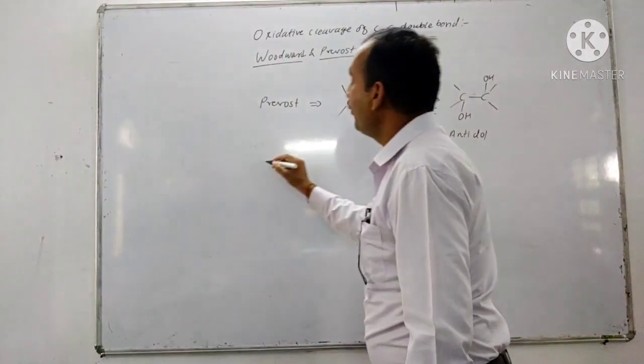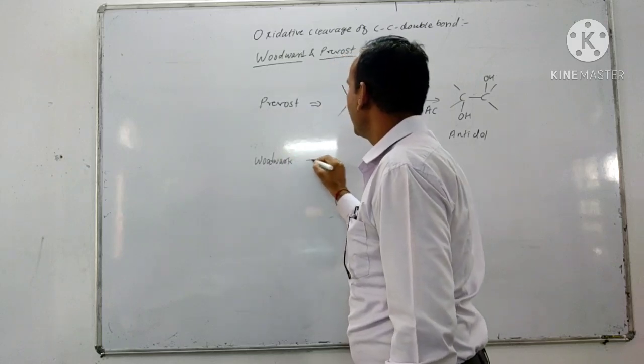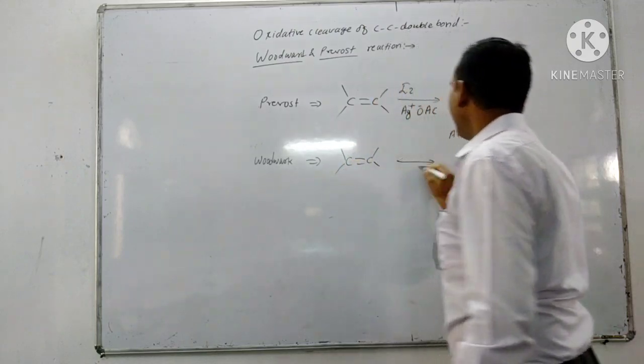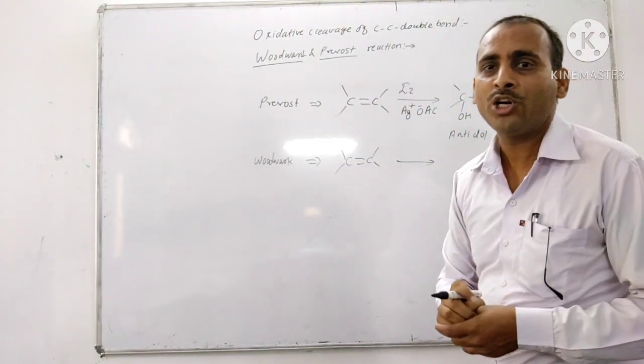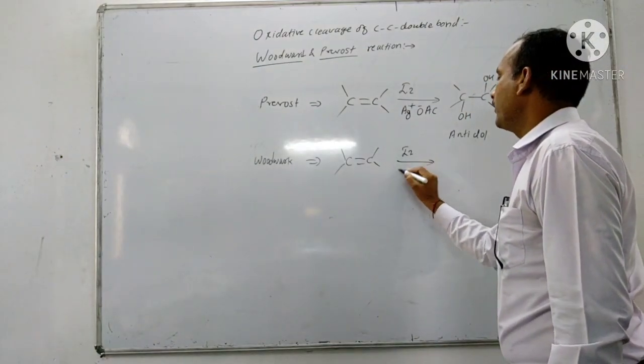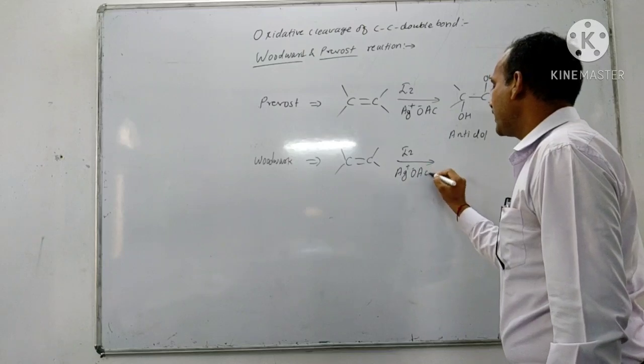and in Woodward reaction, in presence of wet condition, means in presence of water, there is formation of syn diol, using iodine and the silver salt of carboxylic acid, that is silver acetate.